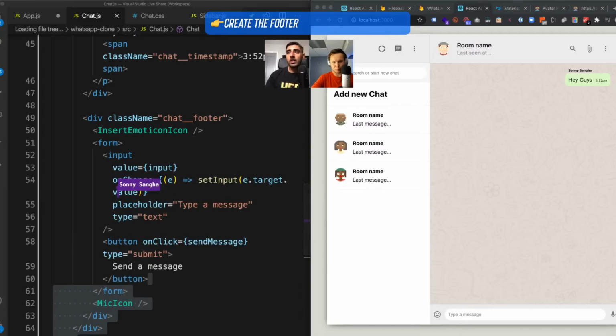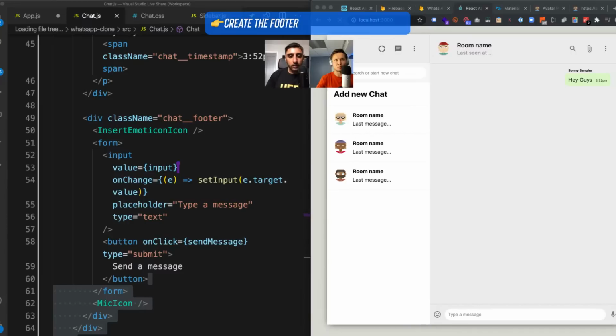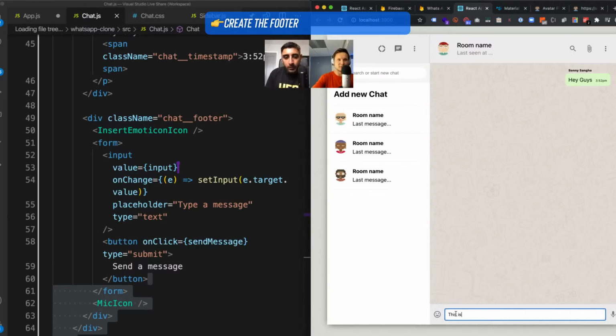So now, when we do this, every time he types in, it should be updating on the screen. As he types it in, it should update in the type a message field. So let's go ahead and type something. This is a message. Nice. You can see it's updating on there, but it's also stored in memory now.